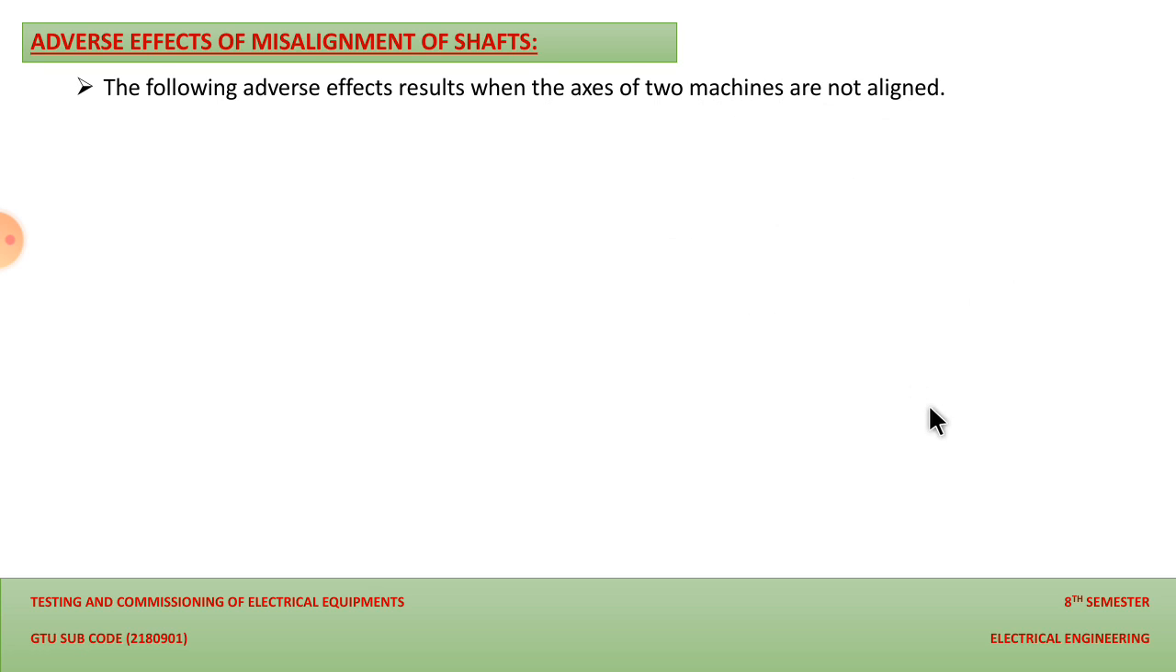So the adverse effects which are generated with the help of misalignment are shown below. When the two machines are not aligned, it is called misalignment, and because of the misalignment, these are the adverse effects generated or created. So the first is when the belt and pulley are used.